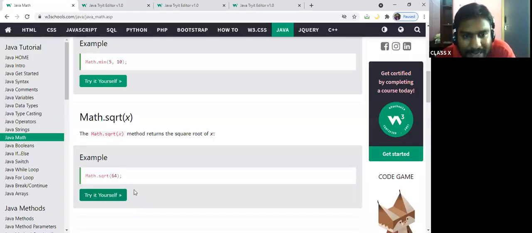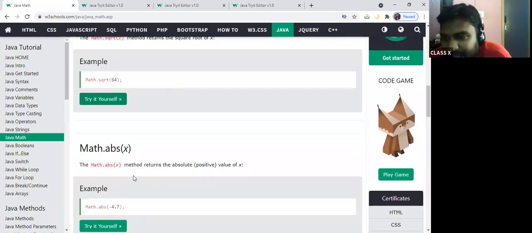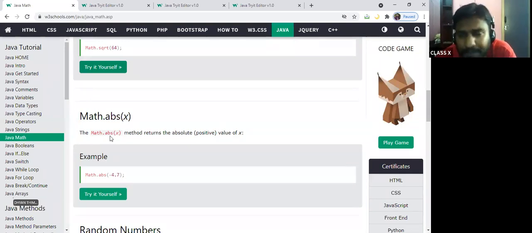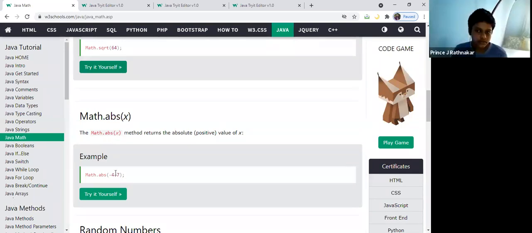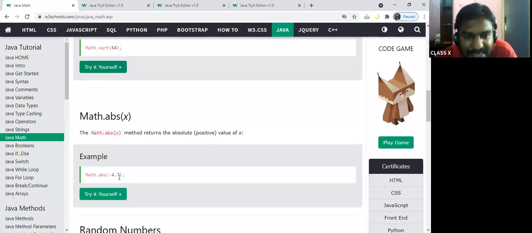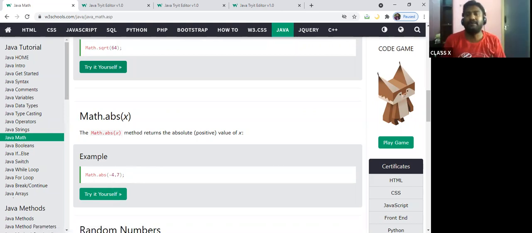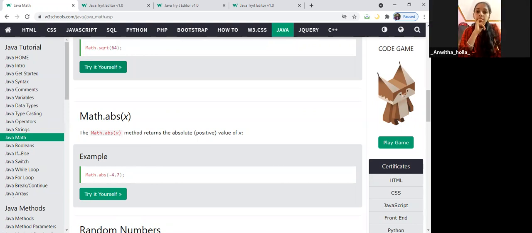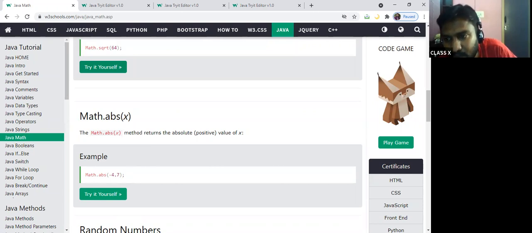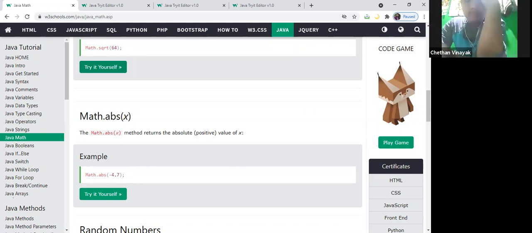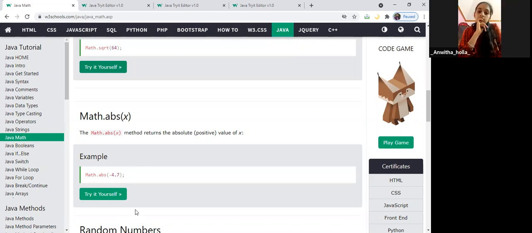Next one, Math.abs. We discussed absolute in the previous slide. Now we are going with the value and the answer. What is the full form of abs? Absolute value. Now the value is minus 4.7. Let us see how many will give minus 4, minus 5 or 4.5. Mokshit, what will be the answer? Minus 4. Rashid? 4. Plus 4. Let's try.